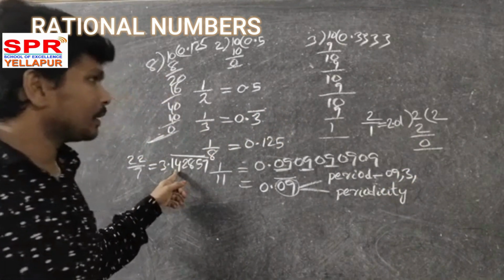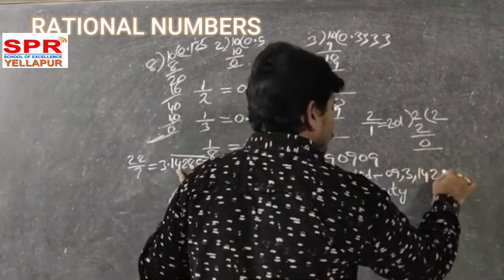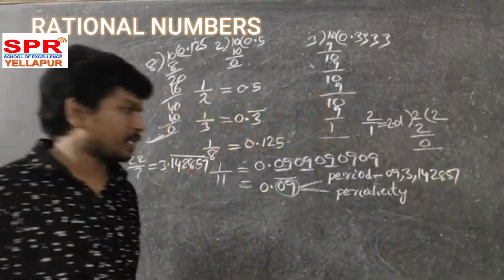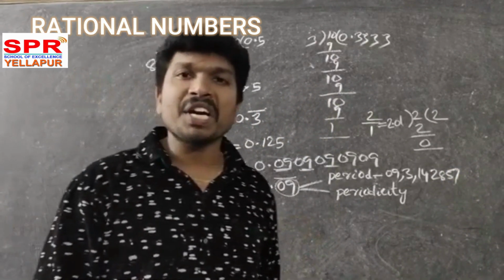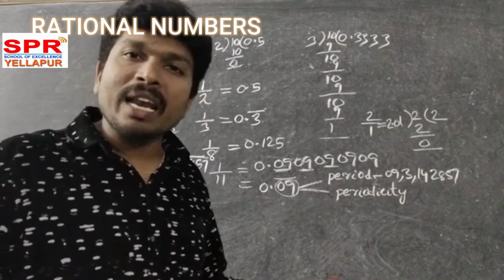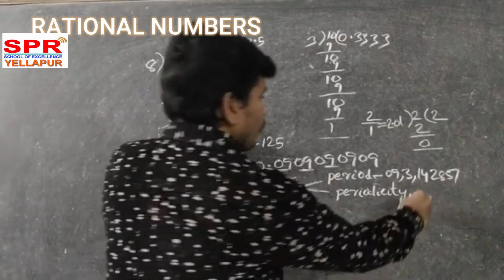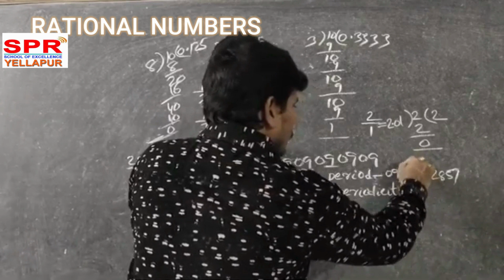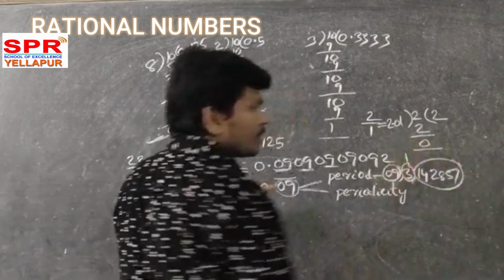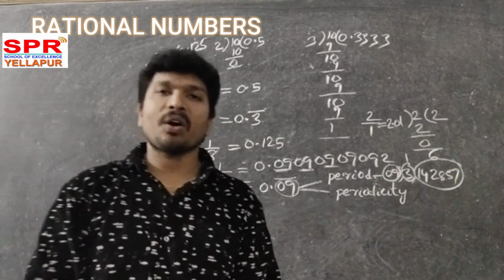What is the period here? 1, 4, 2, 8, 5, 7. What is meant by periodicity? Periodicity is nothing but the number of digits in the bar. The number of digits in the bar is 1. The number of digits in the bar is 2. The number of digits in the bar is 6. That we call periodicity.